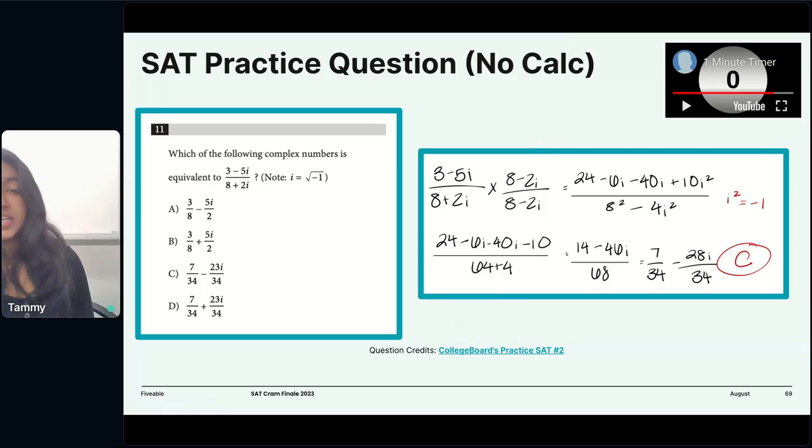We remember that i squared is equal to -1. So we plug that in for our equation. We get 7 over 34 minus 28i over 34. And yeah, that's our answer. So our answer is option C.